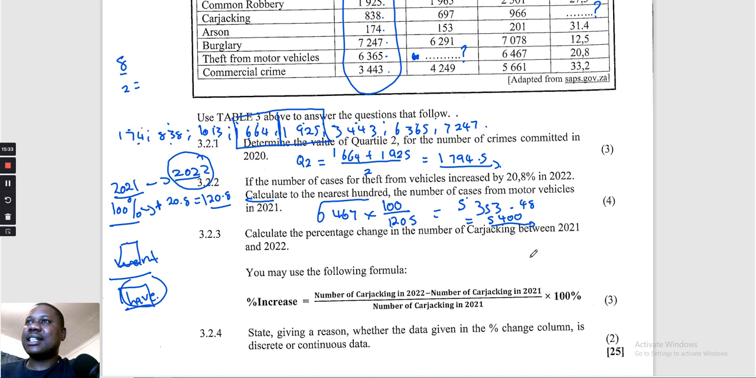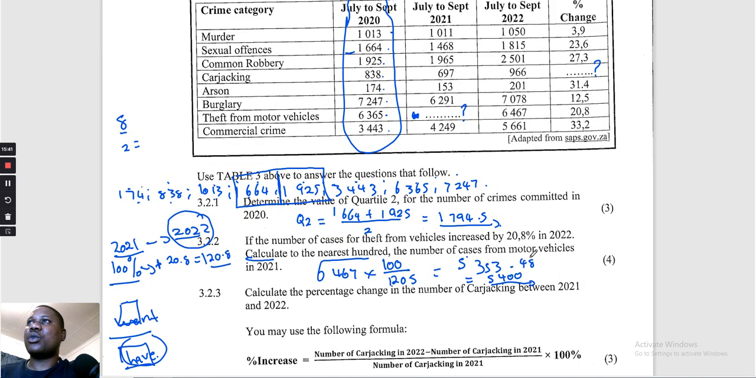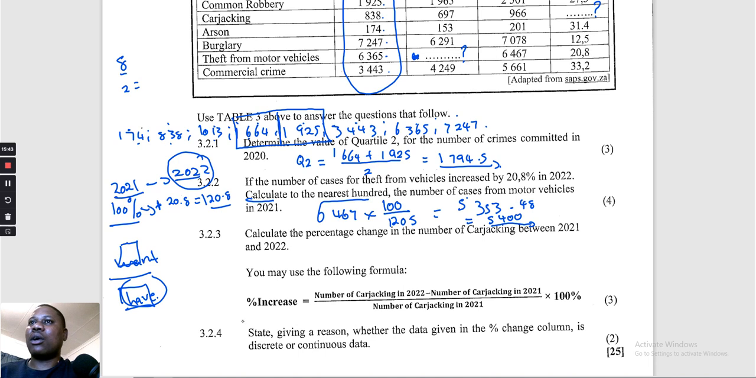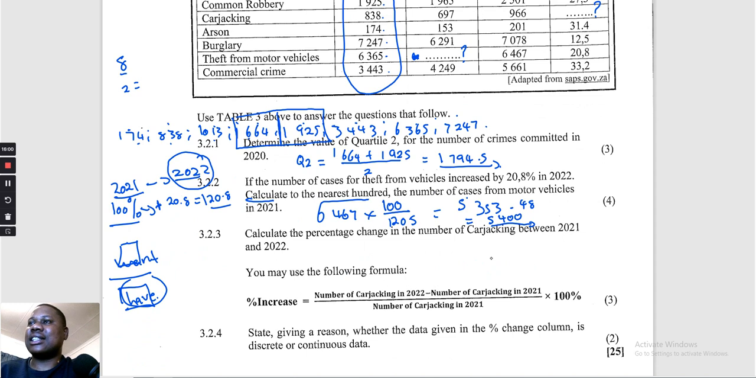Calculate the percentage change in the number of carjackings between 2021 and 2022. You may use the following formula. So already they've given you the formula. So what do you need to do? You need to substitute. Number of carjackings in 2022. Let's look at them. Here it is, 966.